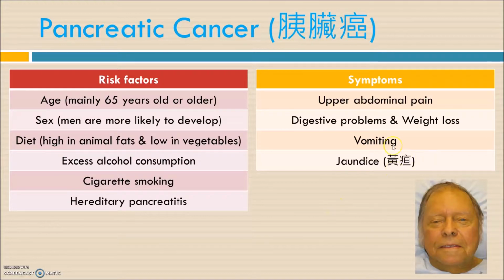And also for the vomiting, why will the patient vomit? Because somehow in the head of the pancreas we have the tumor or the cancer cells. Under the uncontrolled cell division there will be a lot of cells, a tumor, and they will block the head of the pancreas, block the duct. It may even block the duodenum once the tumor is sufficiently large. So the food cannot pass through from the stomach to the duodenum. If they do not go down, they will go up. So that's why you will vomit.